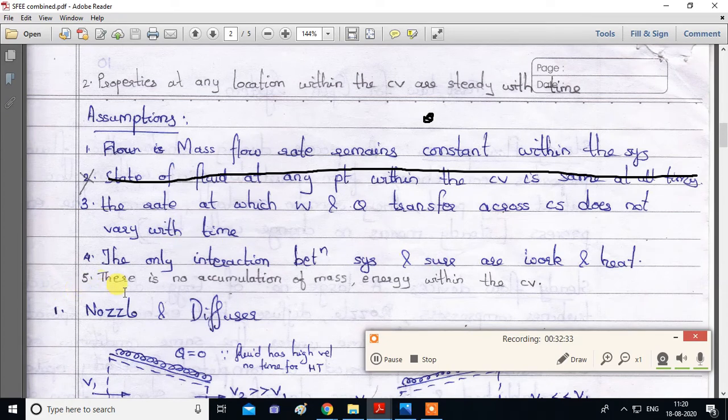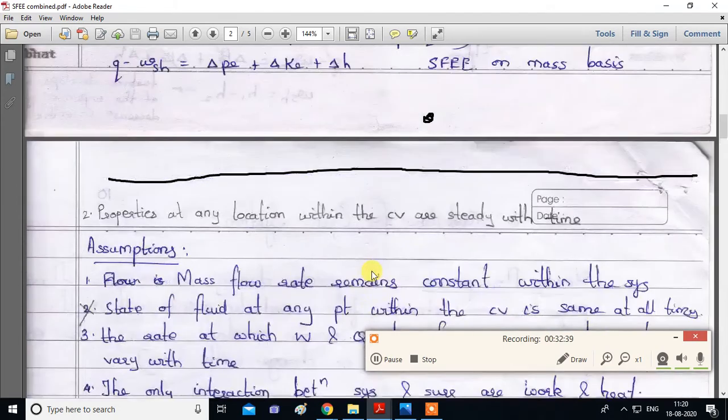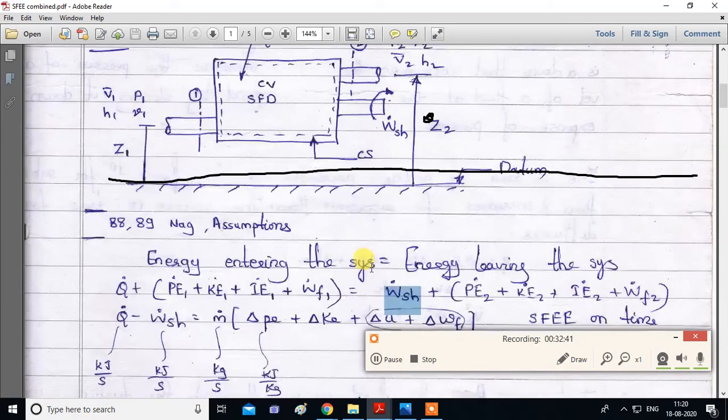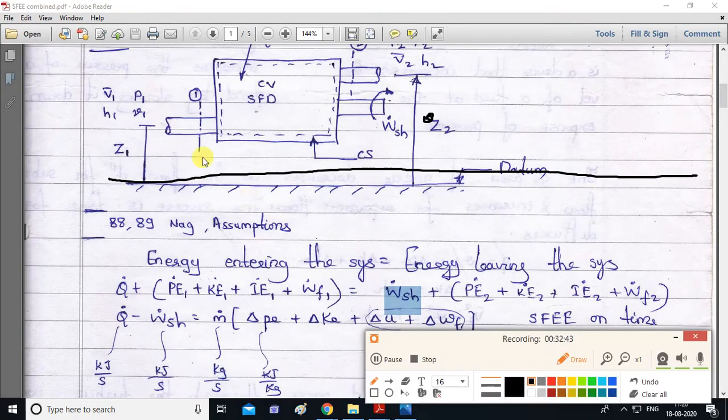Last assumption: there is no accumulation of mass and energy within the control volume. What is the meaning of this? Suppose mass is entering from this side and mass is leaving from this side. The mass flow rate will remain the same. This will be m dot and this will be m dot. When is this possible? When there is no mass being accumulated.